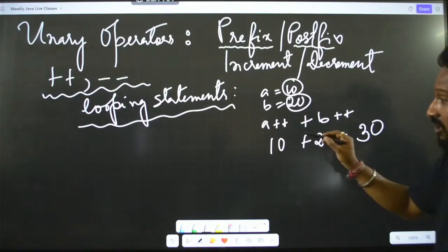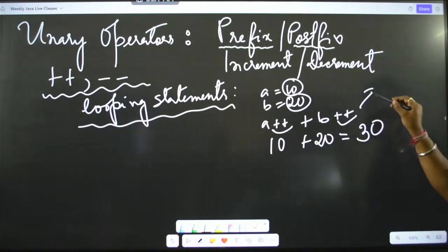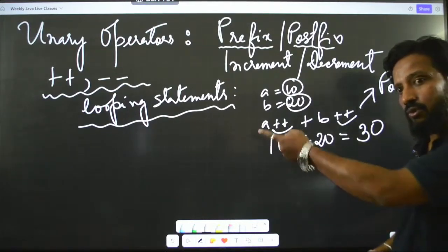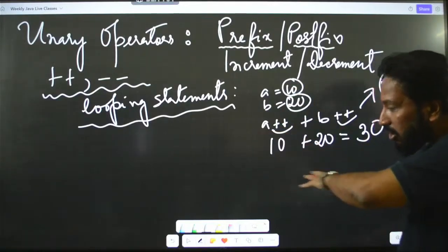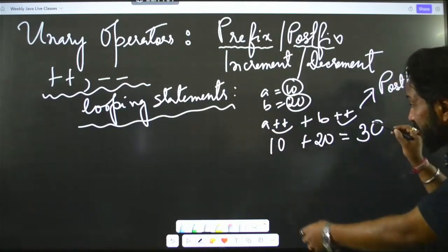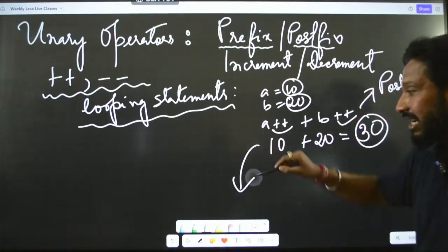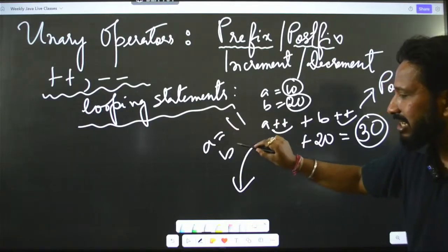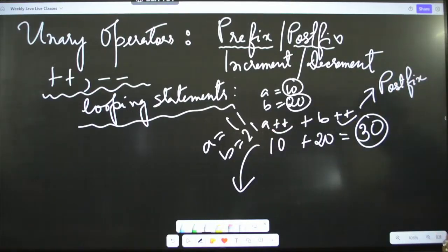Okay, whenever we are writing this, this is called postfix. Okay, so the current values, whatever values are already there, they will be taken and then the operations will be done, and this will be the data. But if you go to the next line, in memory a has been incremented to 11, b has been incremented to 21. If you don't believe me, let me just show you here.